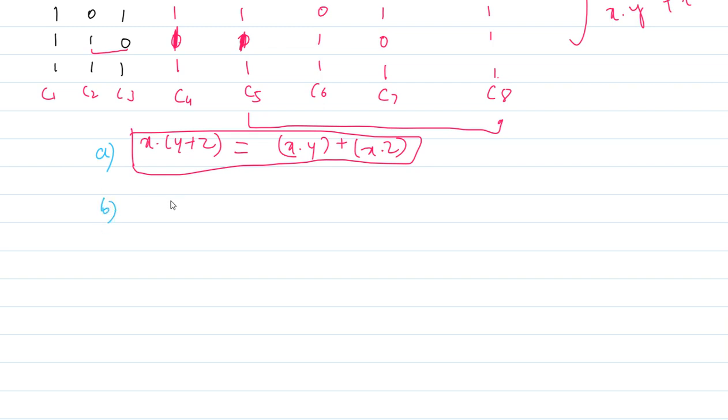B is for you, that is x plus y dot z, which equals x plus y dot x plus z. How to verify this?